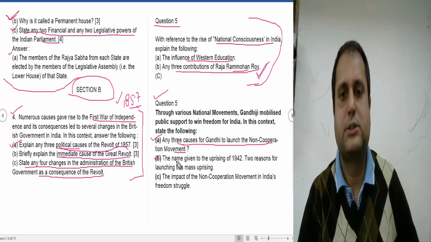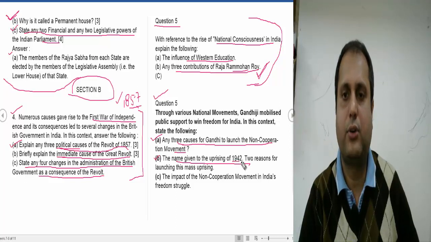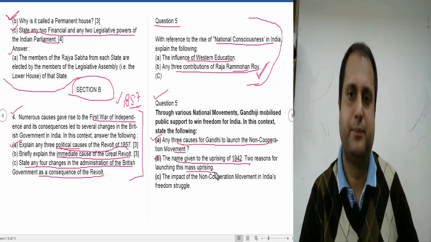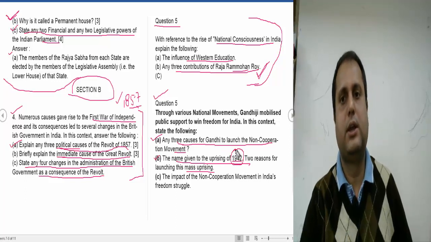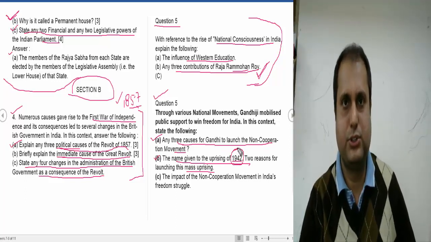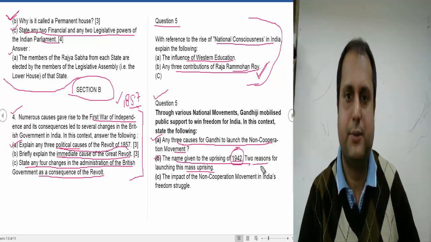Another one is asking the name given to the uprising of 1942. It is asking for the Quit India movement, and two reasons for launching this mass uprising. So the Quit India movement you have to write down, and any two reasons. It can be the failure of the Cripps mission. So many reasons are there.